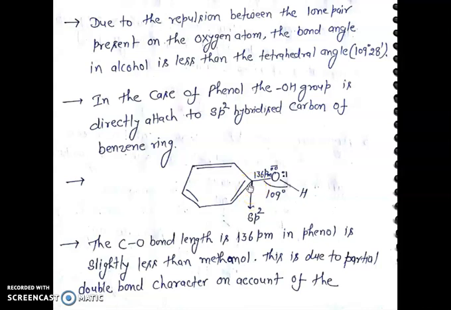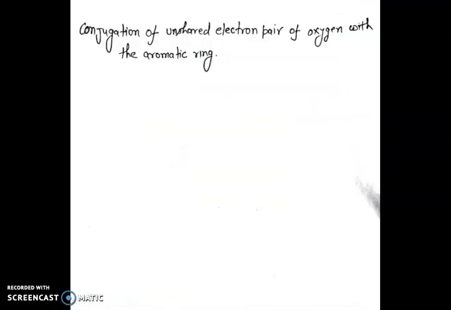The carbon-oxygen bond length in phenol, 136 picometer, is slightly less than in methanol. This is due to partial double bond character on account of the conjugation of the unshared electron pair of oxygen with the aromatic ring.